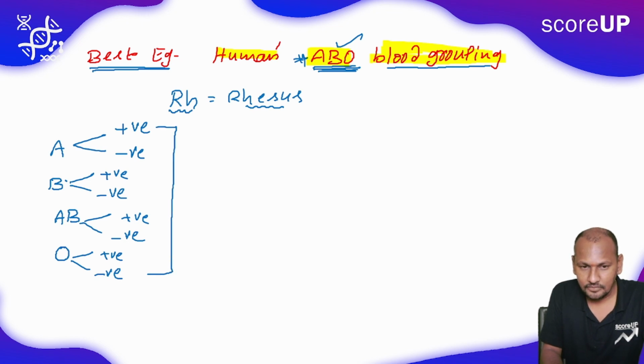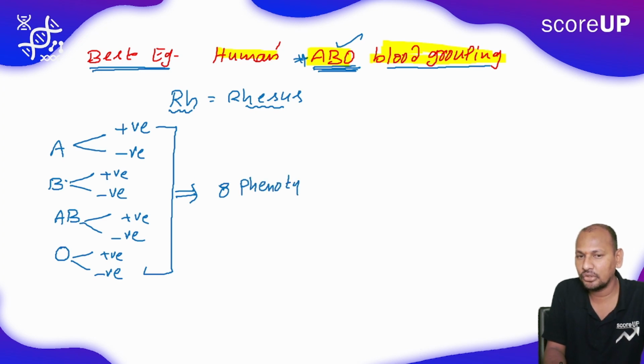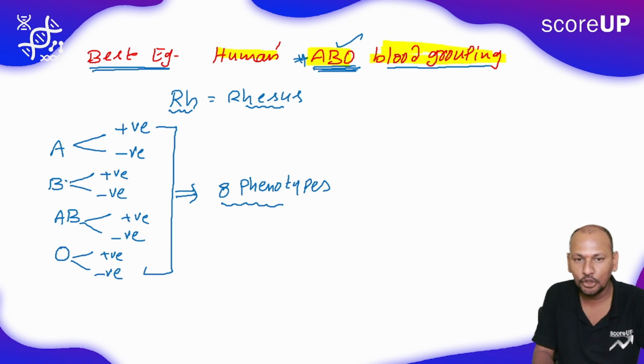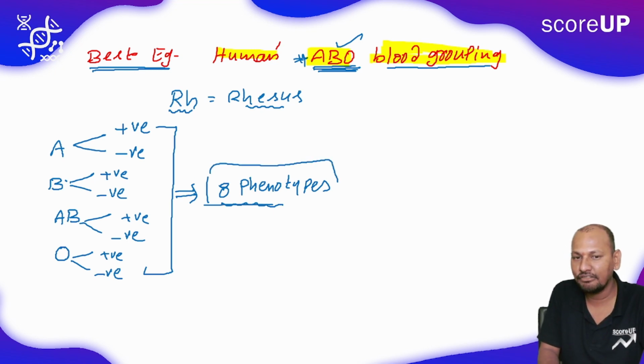Likewise, ABO type of blood groups have totally 8 phenotypes.